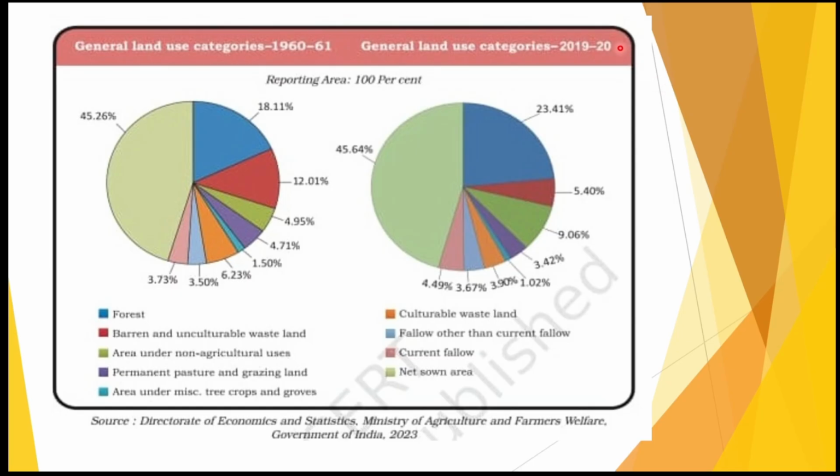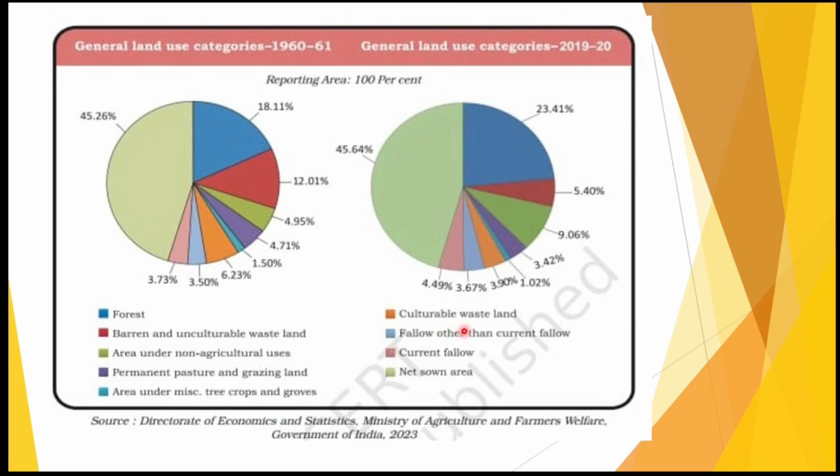Apart from that, when we talk about resources, one important resource is land. In our country, land is distributed in various ways: forest, barren or wastelands, and area under non-agricultural purposes like roads and buildings. Next, other than cultivated lands, there are permanent pastures and grazing lands, where the cattle are taken for grazing, and land under tree crops or groves.